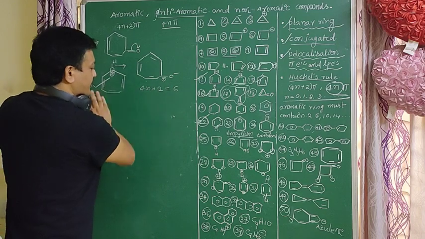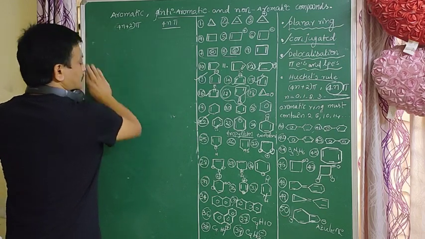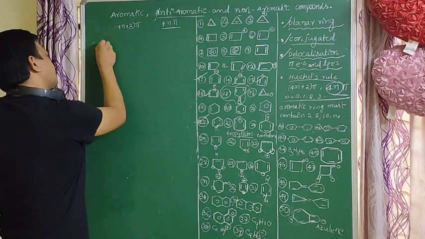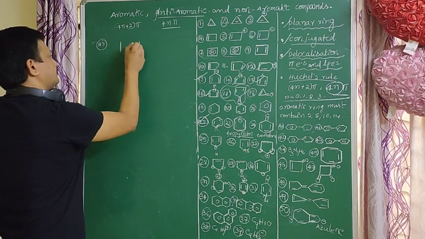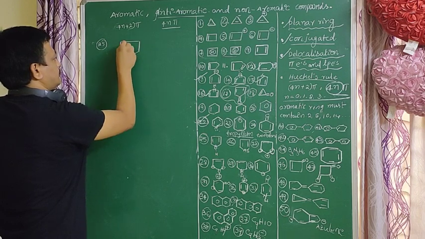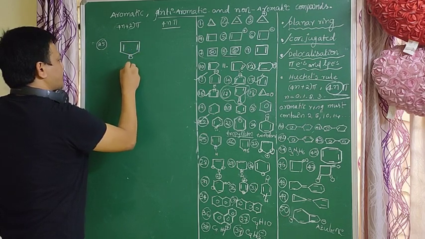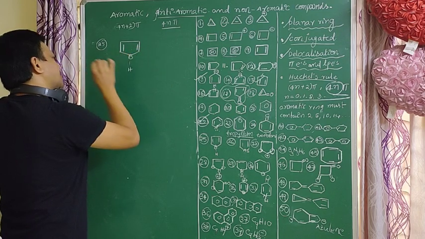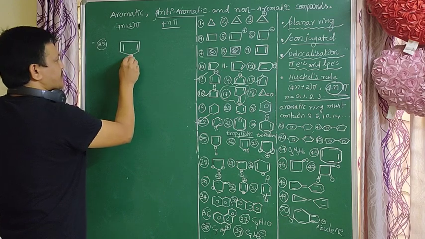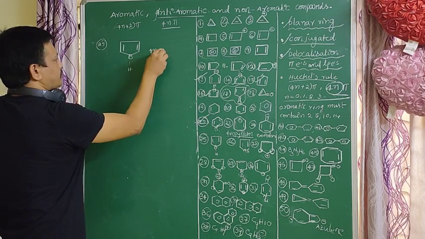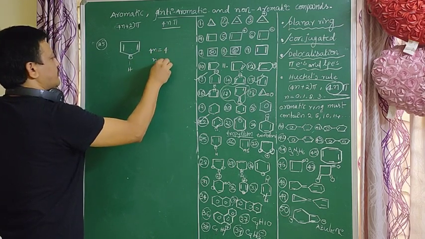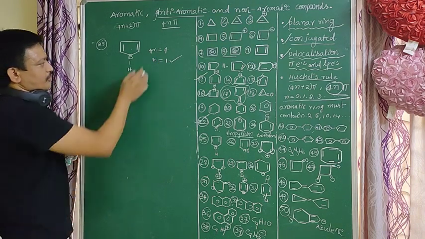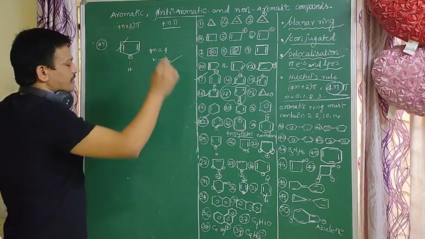So next, very very important, example 25. Here boron is there. Boron is nothing but no electrons, an empty orbital, like plus. So here plus is there. 4n equal to 4, so n equal to 1. It follows the anti-aromatic rule, the 4n rule. So it is anti-aromatic.